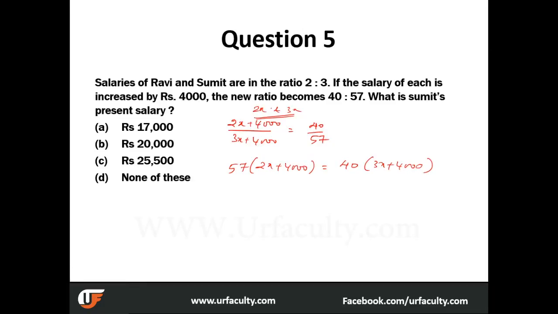Okay, and now we multiply the whole stuff and you get 6x is equal to 68,000. So I would suggest that you solve this, and I think you might get a value something like 38,000. You try to solve the whole thing.